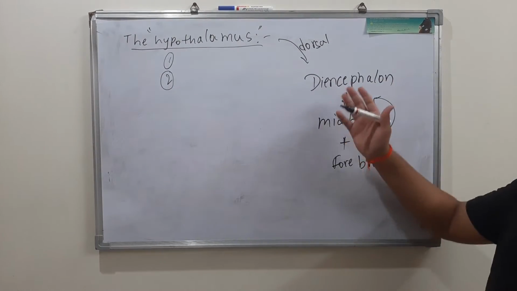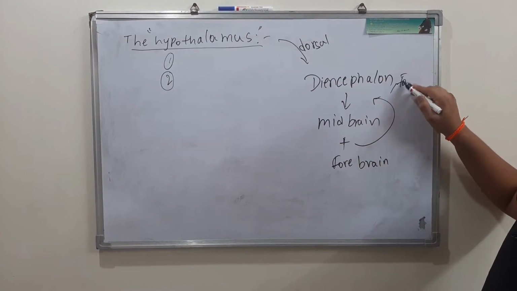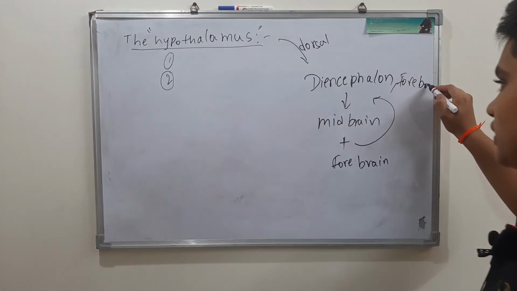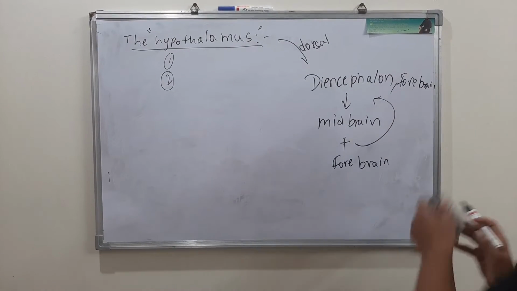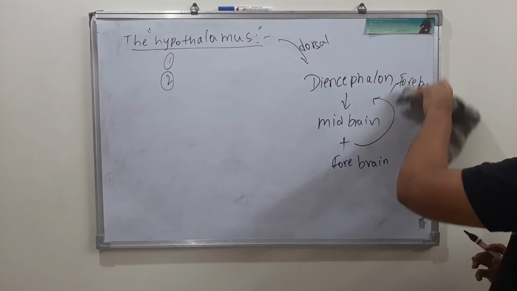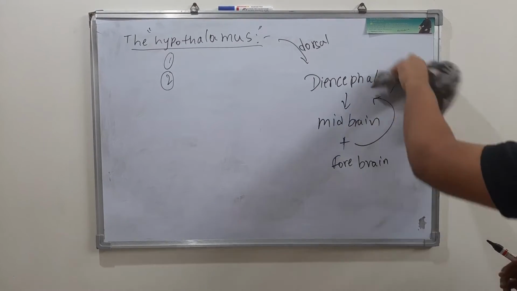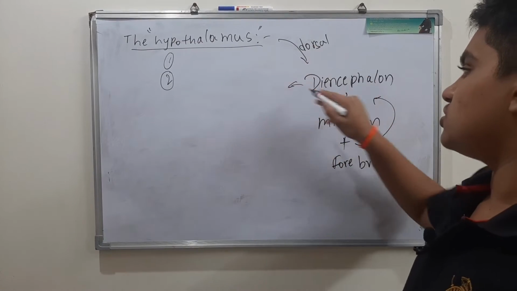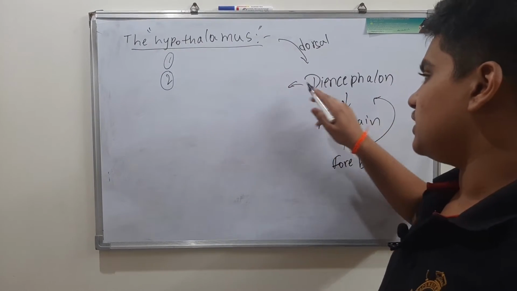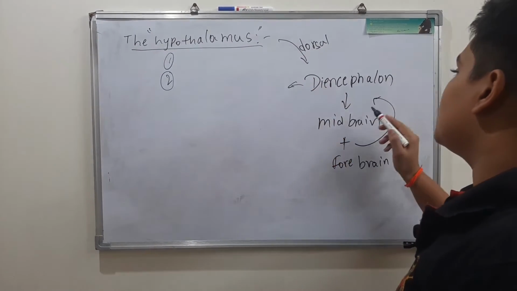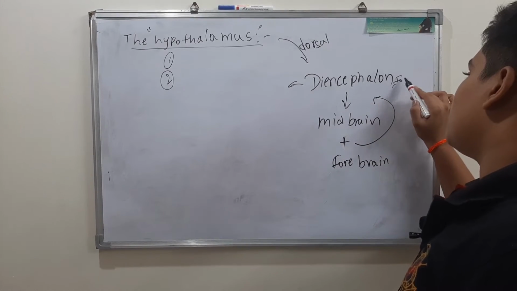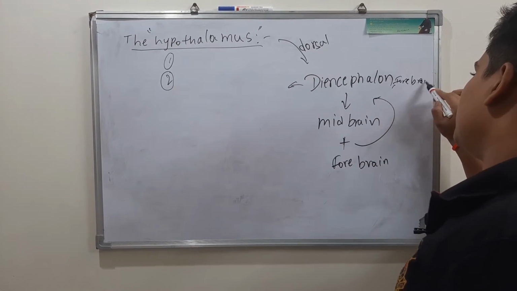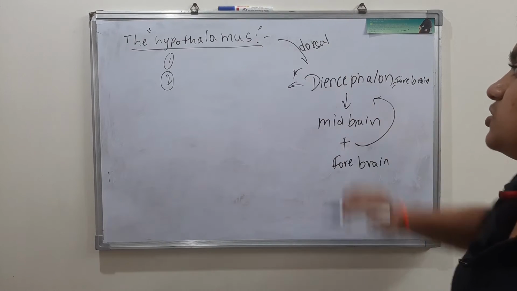In our NCERT, they have put diencephalon and put a comma, then they gave forebrain. That is the NCERT line. So the location of this hypothalamus is dorsal to the diencephalon. Important location.